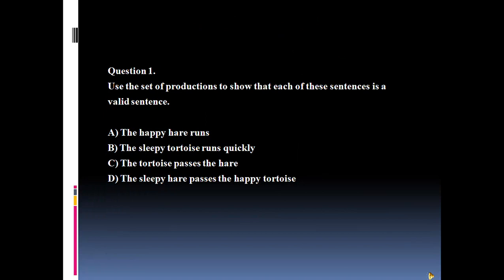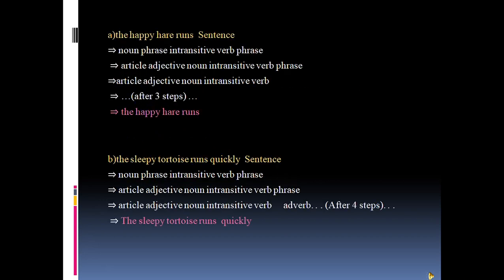So we have our first question here. The question states that use this set of productions to show that each of these sentences is a valid sentence. And we are given 4 different sentences. The first sub question we have is the happy hare runs.